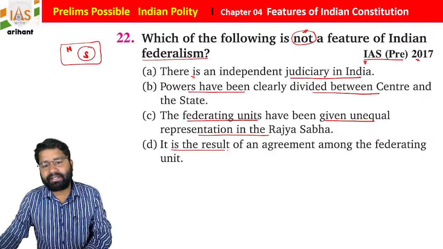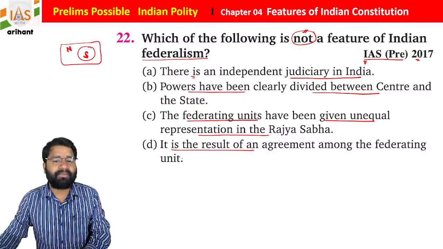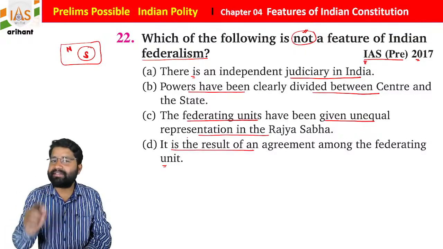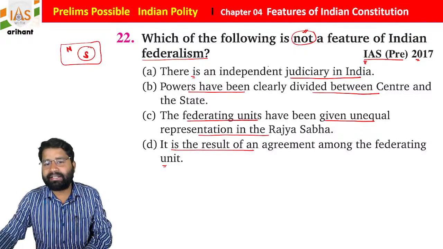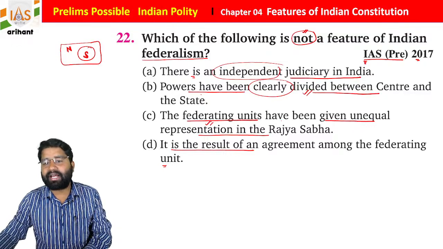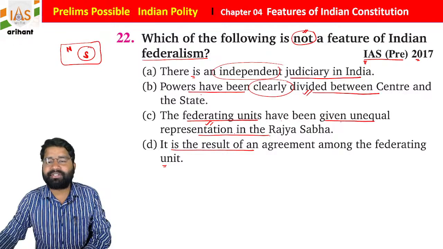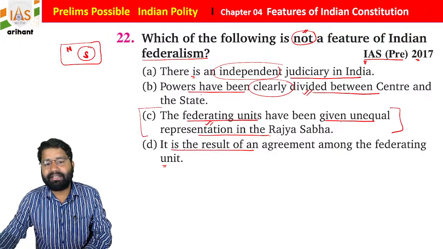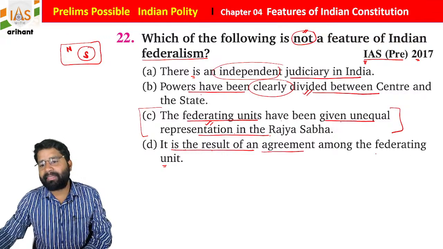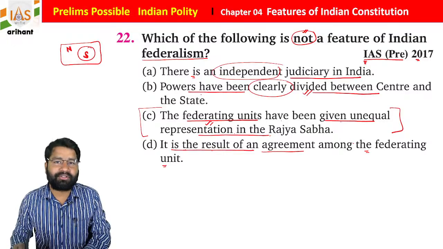This is the result of an agreement among the federating units, students. Read carefully each and every statement. There is an independent judiciary. Power has been clearly divided between center and state. Federating units have been given equal representation in Rajya Sabha. And it is the result of an agreement among the federating units, students.